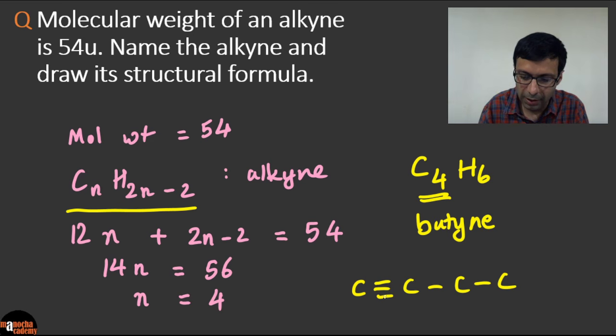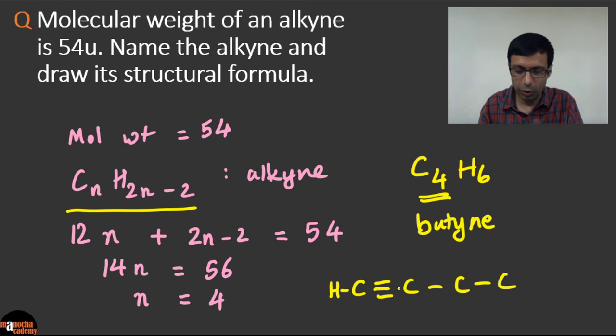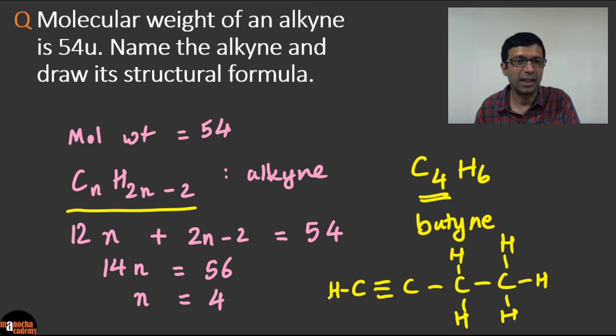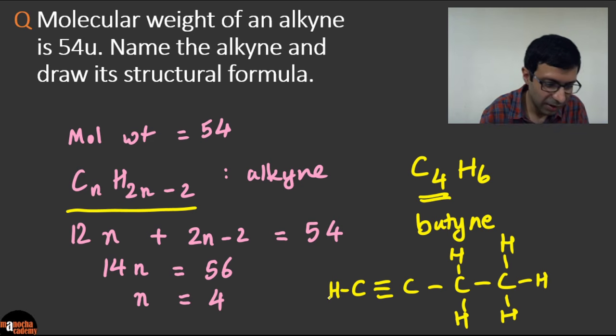So the first carbon has 3 bonds, so it will get 1 hydrogen there. Do I need to put any hydrogen in the second carbon? No, because you can see 1, 2, 3, 4 bonds are already filled. And this carbon has 2 bonds filled, so there are going to be 2 more hydrogens here. And the last carbon will have 3 hydrogens. So you can see 1, 2, 3, 4, 5, 6 hydrogens, and the answer is C4H6. Okay. Excellent. Let's go ahead.